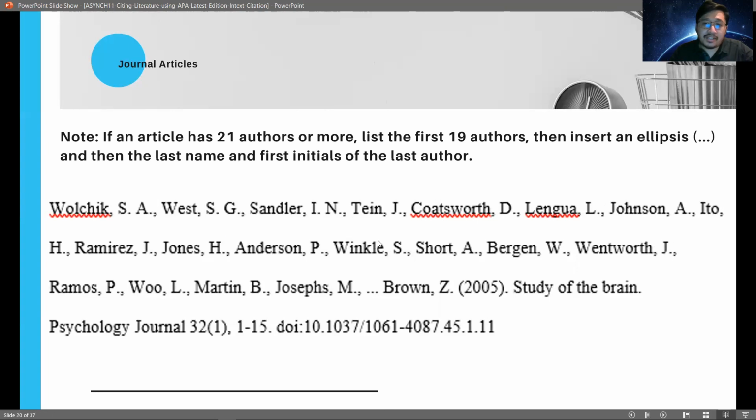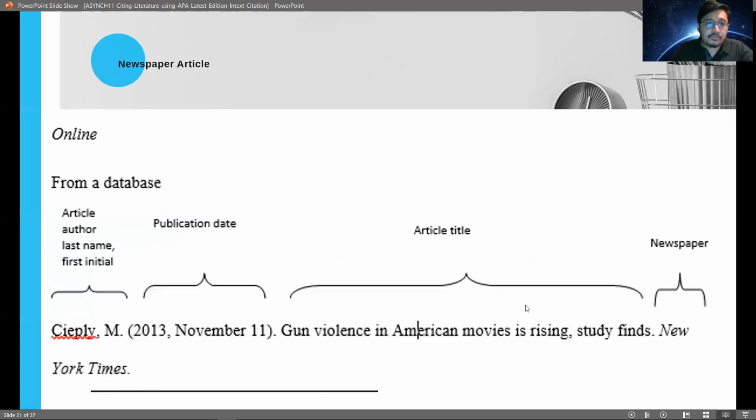So we have here the 19 authors, ellipsis, and then followed by the name of the last author, followed by the copyright year, and then followed by the name of the article. After that, it's followed by the name of the journal. Again, we state here the volume and the issue number, and then the page numbers, and then it's followed by the hyperlink where we have accessed this particular journal.